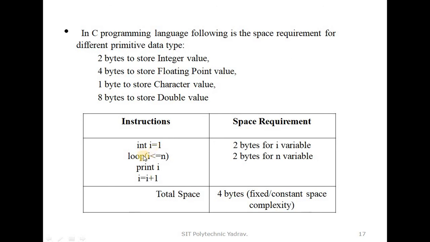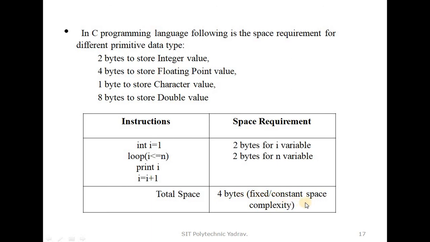Integer i is equal to 0, loop while i is less than or equal to n, print i, and then i is equal to i plus 1. In the previous point on time complexity we took this example, and in this also we take the same example. In that we use the i variable and the n variable. So i is an integer and n is an integer, so we require 2 bytes for the i variable and 2 bytes for the n variable, so the total space is 4 bytes.